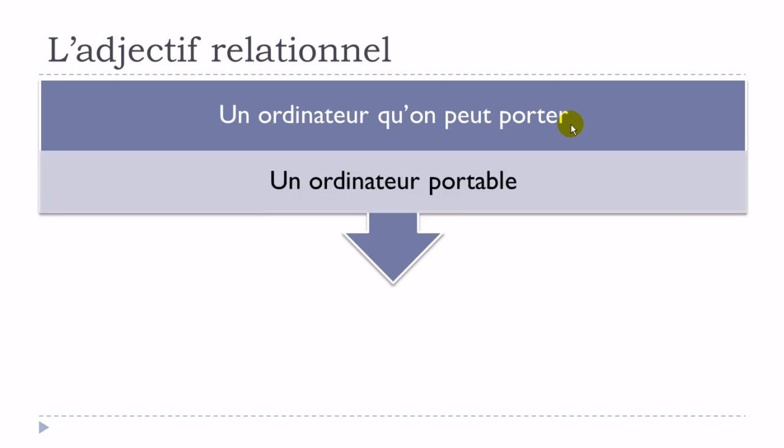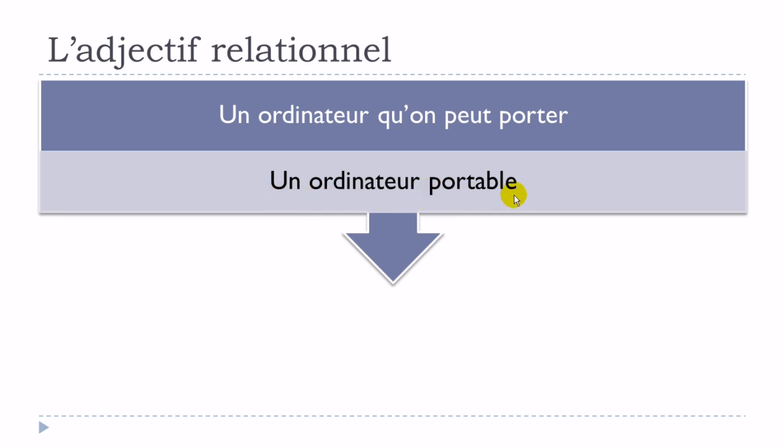It's actually quite simple: you take porter, transform it, and put the adjective, so it will be portable. Un ordinateur portable. Basically, un ordinateur qu'on peut porter, a computer that one can carry, but of course it's a bit heavy, and you would like something lighter than qu'on peut porter, so you just put the adjective portable.